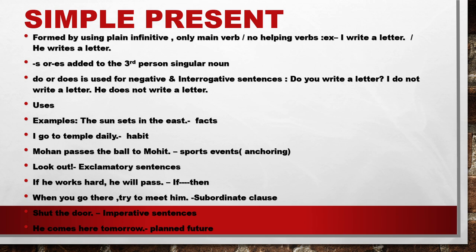Now कैसे कहाँ पे हम लोग use करते हैं simple present? We are generally using the simple present in facts like universal truth. The sun sets in the east. That's a fact. Today is Sunday. This is a fact. The earth revolves around the sun. This is a fact. So all these facts are about universal truth. I go to temple daily. I am showing you some signal words. Here I am using the signal words. Signal words that you can come to know. Yes, it is in simple present.